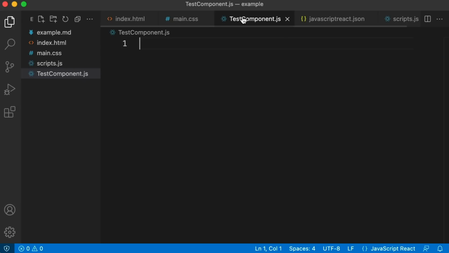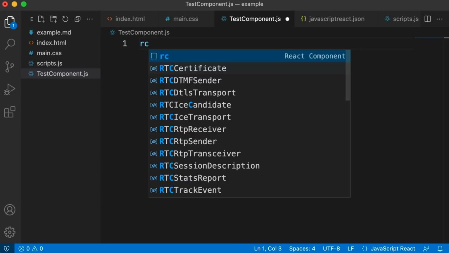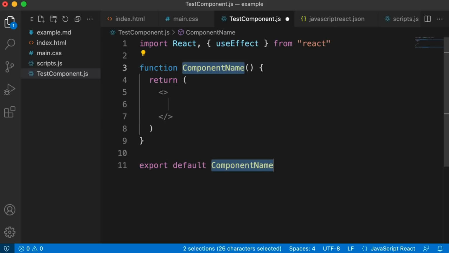So now back in my test component file, if I just hit RC for React component, hit tab, awesome. Now, even better yet, I can name this component. So if I wanted it to be called featured banner, notice I typed that in once, and it also named it down here on the export line. Also, if I hit tab on my keyboard, it automatically takes me to the next logical spot, right? Where you can start typing in JSX.